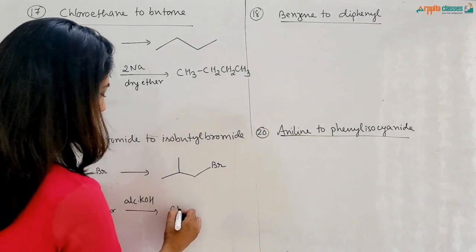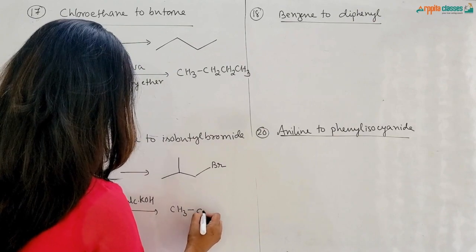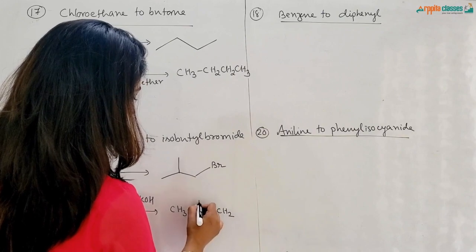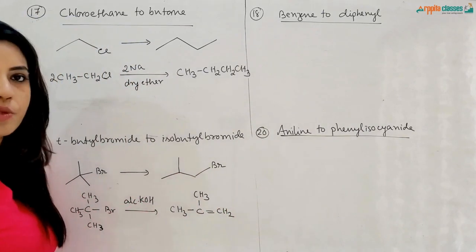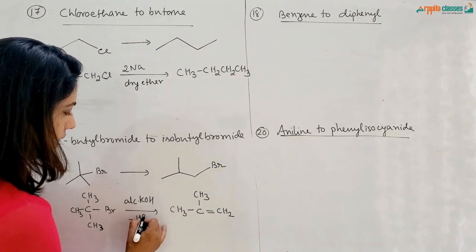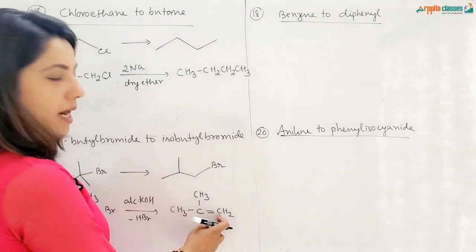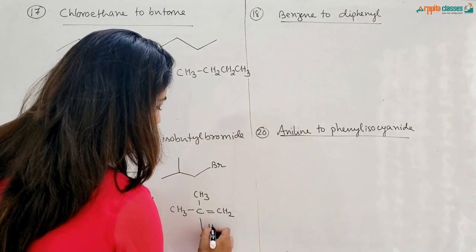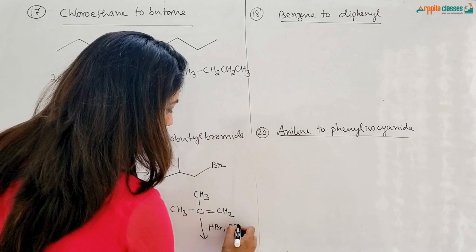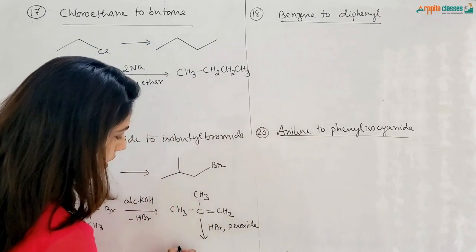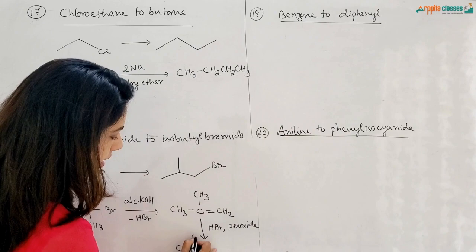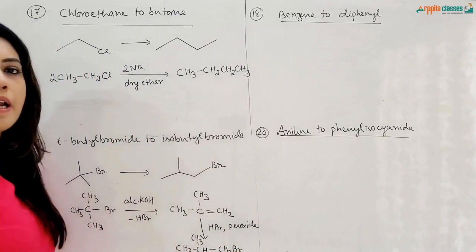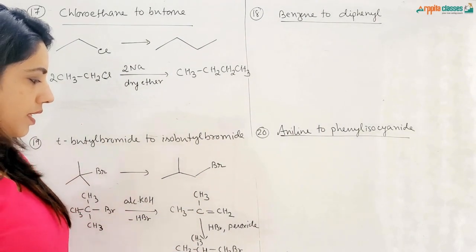carbon. So I am writing it this way, CH3C double bond CH2 and this is another CH3. HBr is removed from here. Okay. Now I can say I have to add the Br to this carbon atom. That means addition has to be as per anti-Markovnikov rule. So I will be adding HBr in presence of peroxide. Anti-Markovnikov rule. So CH3, CH3, H will get added over here and CH2Br. This is your isobutyl bromide. That is this compound. Okay, the conversion is done.